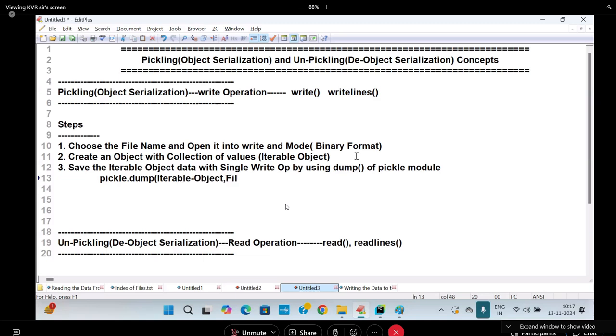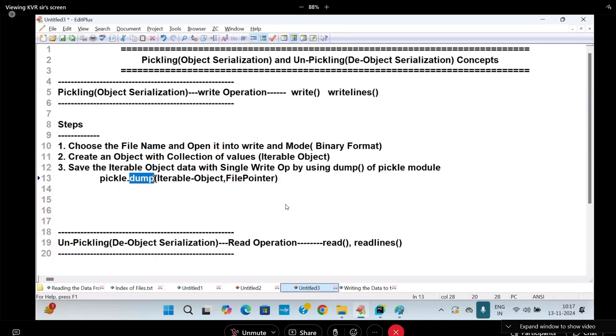File pointer. Are you able to follow? Pickle dot dump of what? Iterable object comma what? File pointer. Because of that, only a single write operation we are doing, then the data will be written to the file.